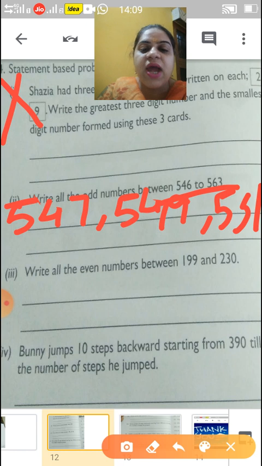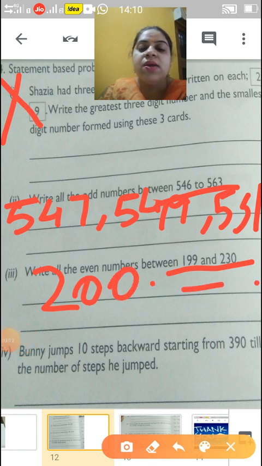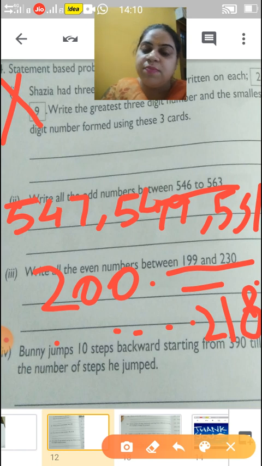Now come to next. Write all the even numbers between 199 and 230. So children, you have to write down even numbers. Even numbers are those which are divisible by 2. So children, you will start from 200. Okay. And up to 230 you have to write. So your last number is 230. Okay. In between you will write according to that.